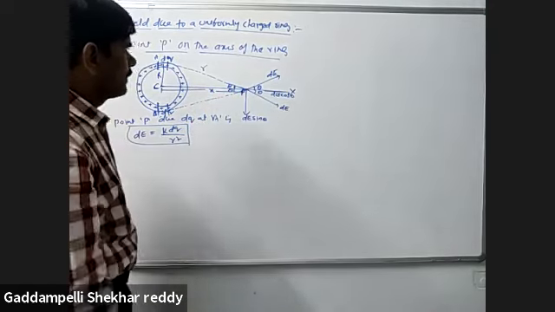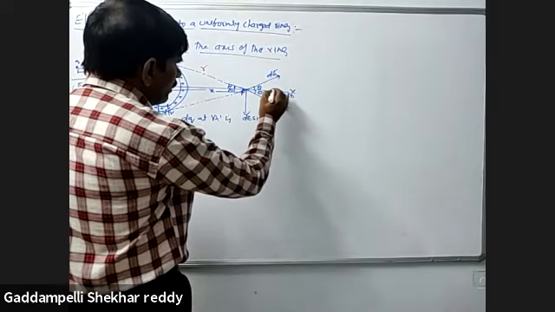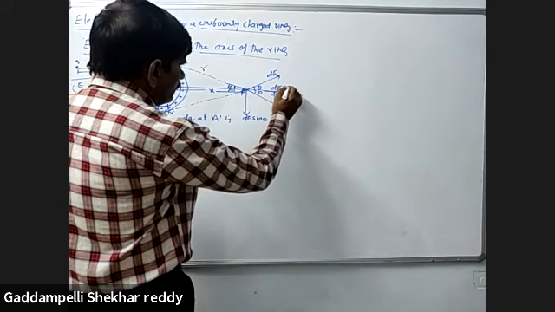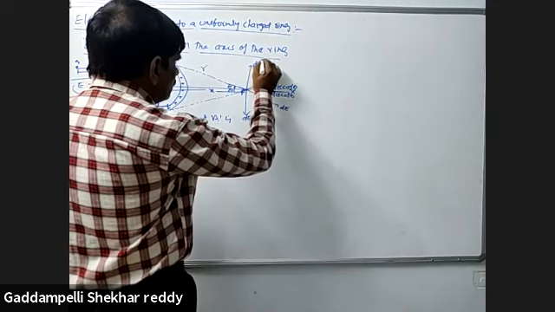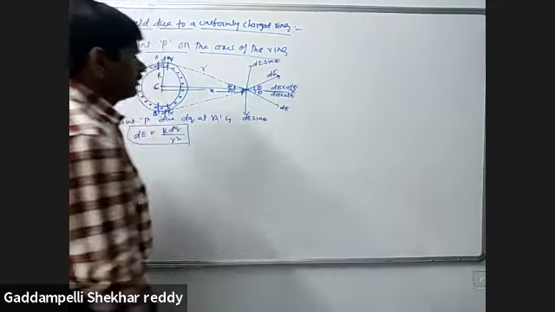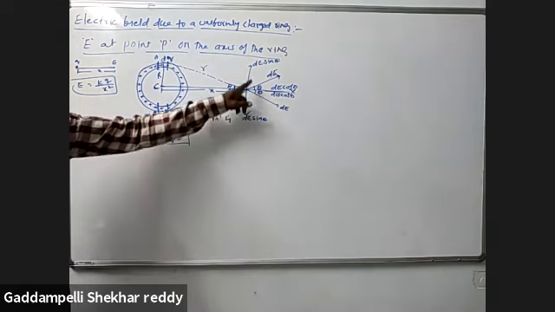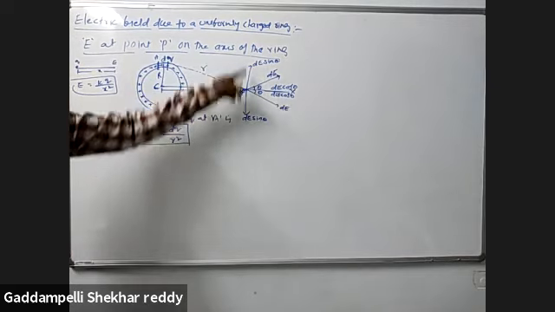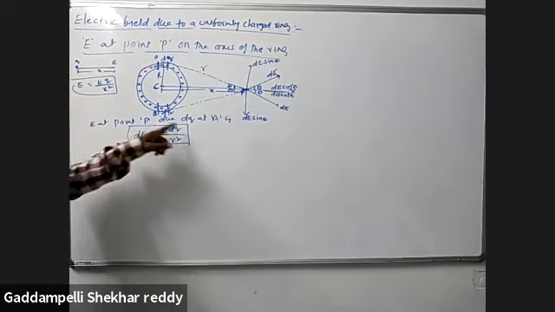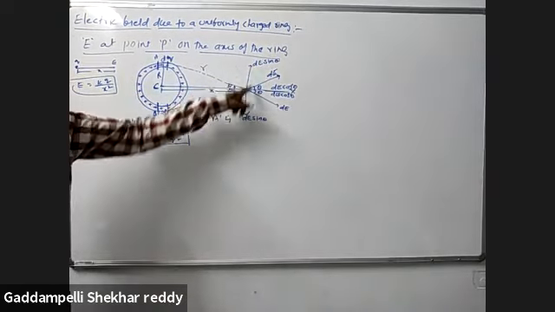This dE is also resolved into components: along the x direction, dE cos theta, and in the y direction, dE sin theta. The dE sin theta due to A is in the downward direction, and the dE sin theta due to B is in exactly the opposite direction. So these are equal and opposite, and these two cancel.